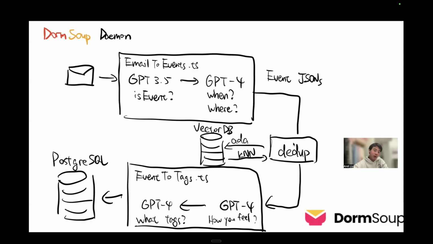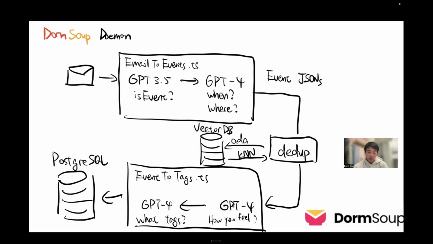So we make them go through an embedding using the OpenAI embedding model ADA and put them into a vector DB, and then use KNN to deduplicate and find similar events. After that, we put them into GPT-4 to do some tagging because 3.5 is not smart enough for tagging.